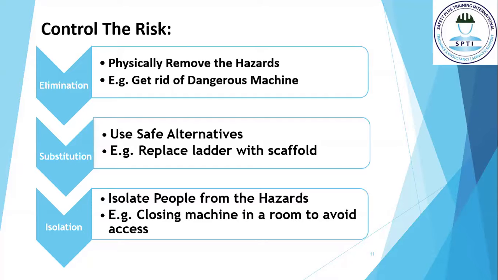Go for the next option, which is substitution. In substitution, you have to use safer alternatives. For example, if you are using a ladder for some activity, you know that different hazards are involved with the use of a ladder. So simply replace the ladder with a scaffold, which is a much safer procedure than the ladder.